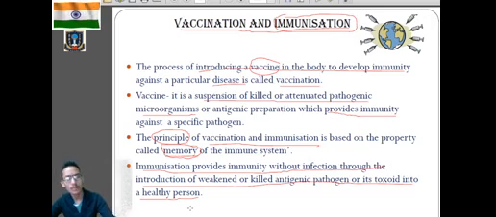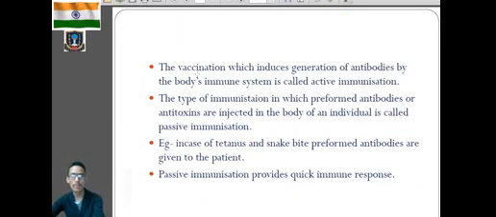Immunity or immunization is developed by the use of killed pathogenic organisms, attenuated microorganisms, or even toxoids, which means the poisons mainly produced by the microorganisms in the body. So I hope it is clear for you what is vaccination, what is vaccine, and what is immunization. Now, vaccination induces generation of antibody by the body's immune system.